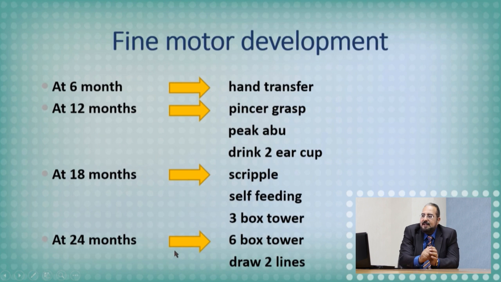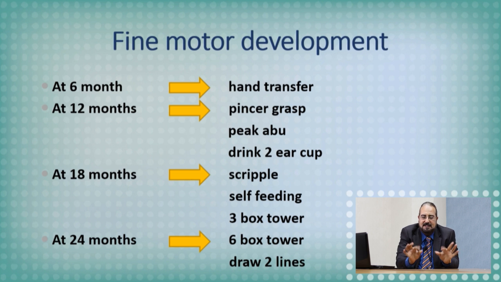Again, we will go to another area, fine motor development. We're still in the motor development. We said gross motor uses large striated muscles. Now we are going to the fine motor development. We have different stations for the fine motor development. Usually, at the age of 6 months, the patient transfers objects from hand to hand and puts them in the mouth, mouthing. This is an important point. At 12 months of age, there is what's called pincer grip or pincer grasp. The infant can pick up objects by his index finger and thumb.